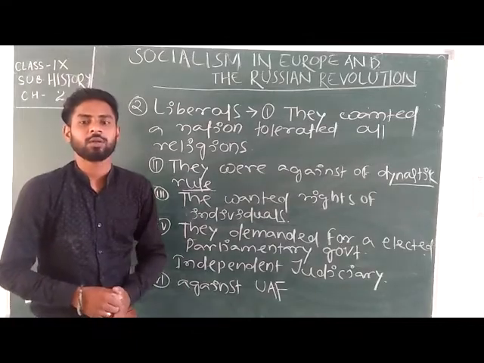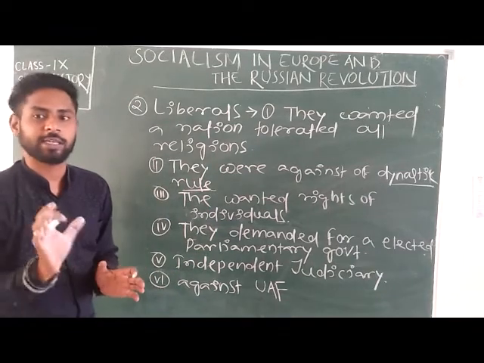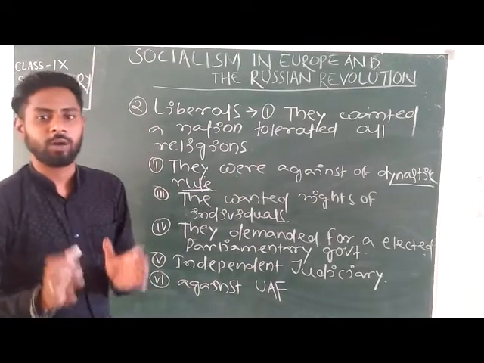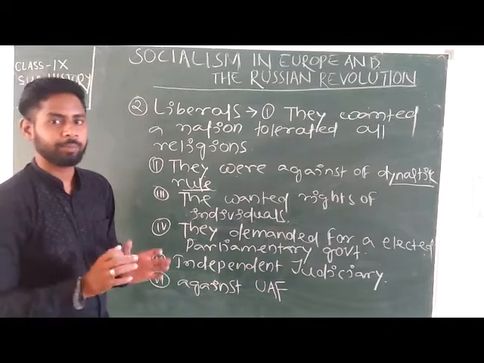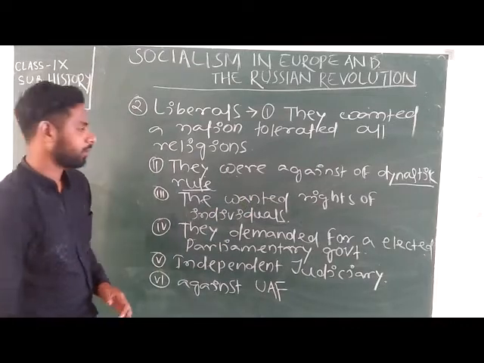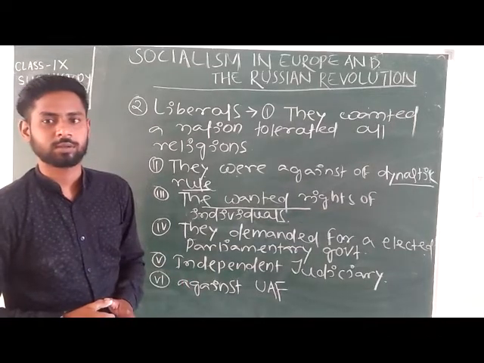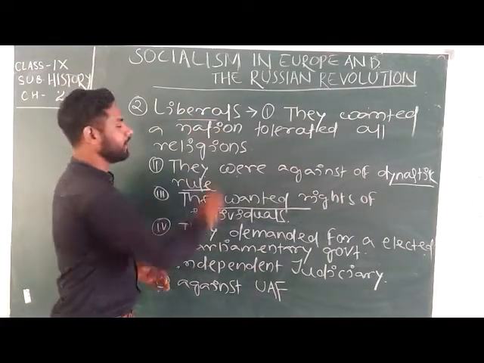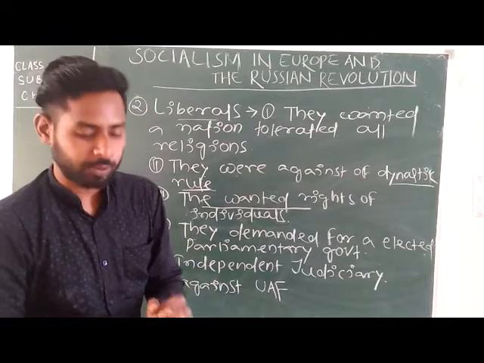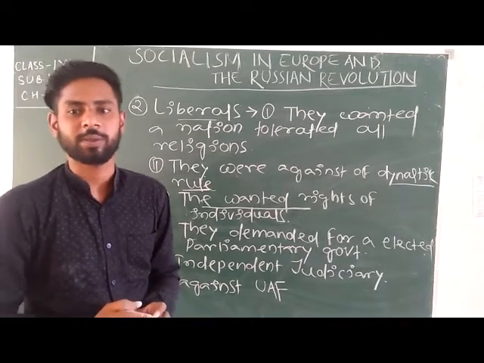Okay, they didn't want the powers to be centralized in a single hand. Okay, means they were the supporters of a democratic form of government or a republic. Got it? They wanted rights of individuals, or you can say they wanted equal rights for the individuals. Okay, means the liberal class people wanted every right or equal rights for conservative class people, for themselves and also the radical class people.